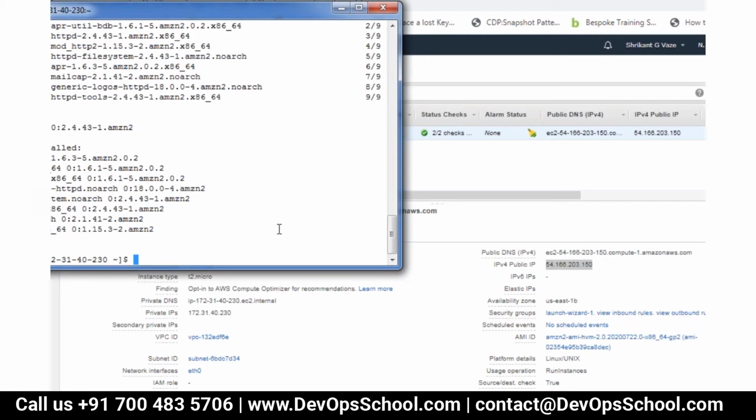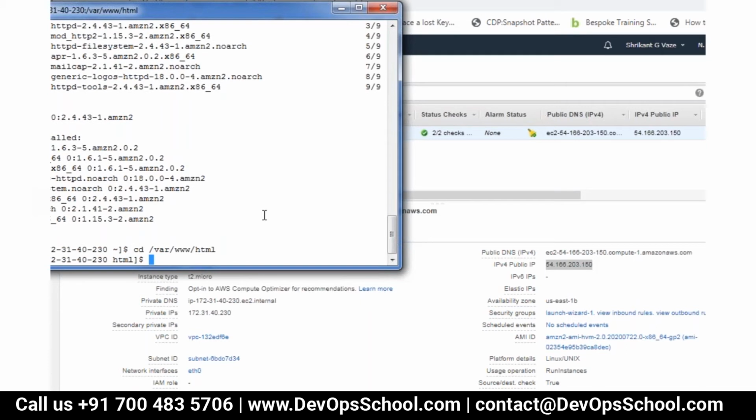Okay, so this I have done. Now I have installed it. Now let me go to the directory www html, and now I want to create one sample homepage. For that I need privileges, so I can use sudo.